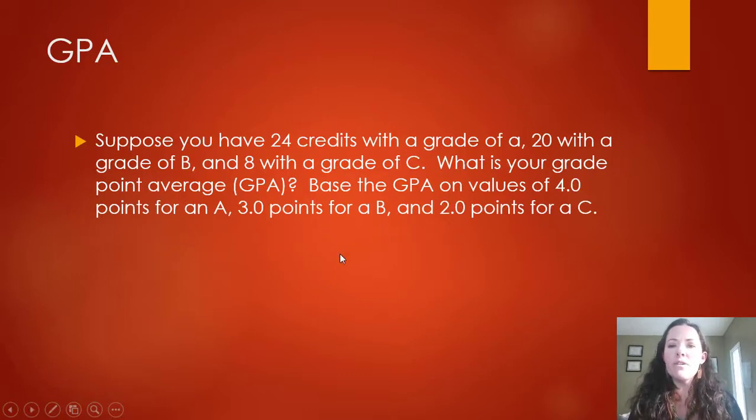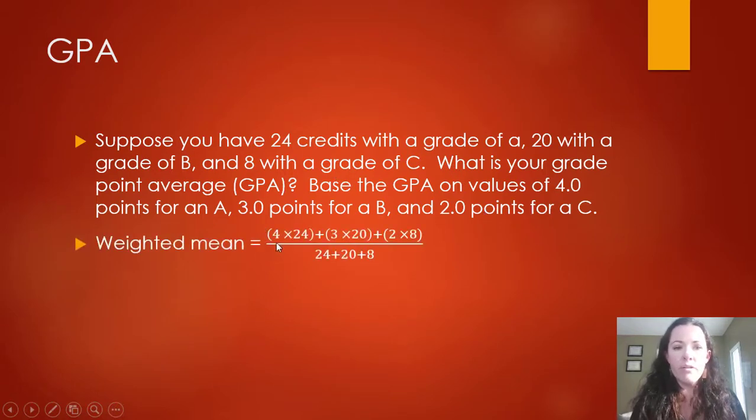So suppose you have 24 credits with a grade of A. It should be a capital A, so you know it. 20 credits with a grade of B and 8 credits with a grade of C. What is your GPA? The GPA is based on values of 4.0 points for every A, 3.0 points for any B, and 2.0 points for a C. So what you're going to do is take 24 credits and multiply it by its worth, which is 4. 20 times a B, which is worth 3, and then 8 times 2, because that's a C.